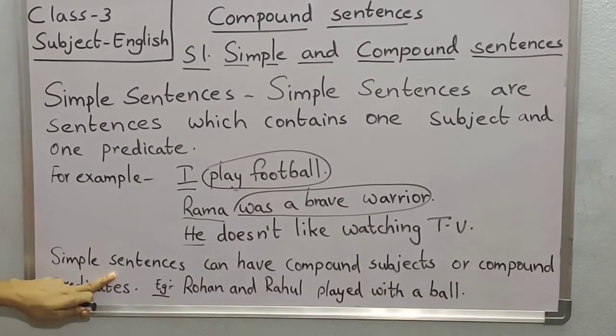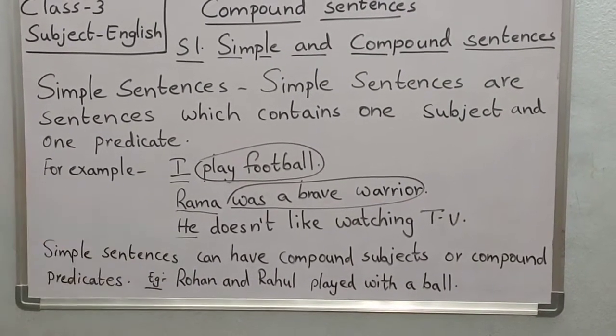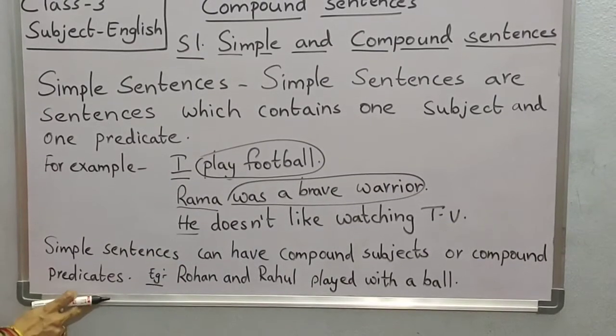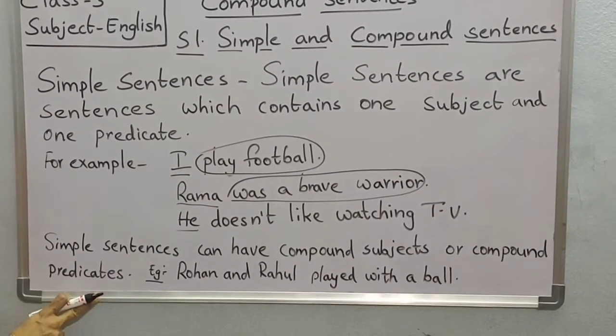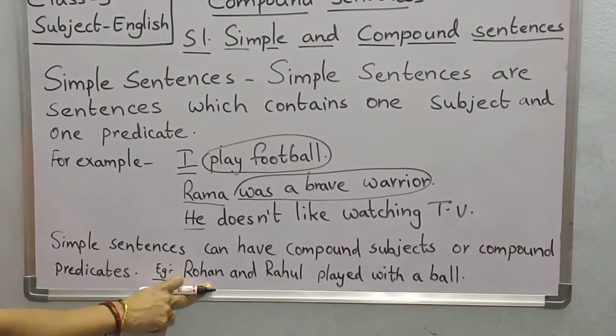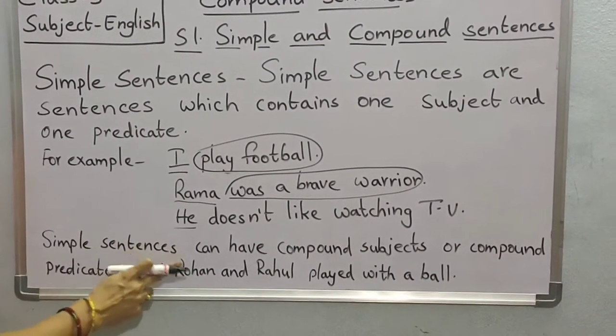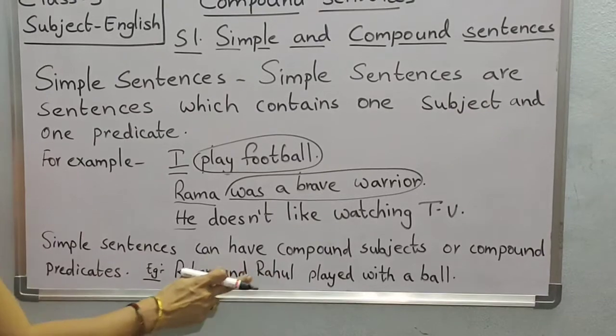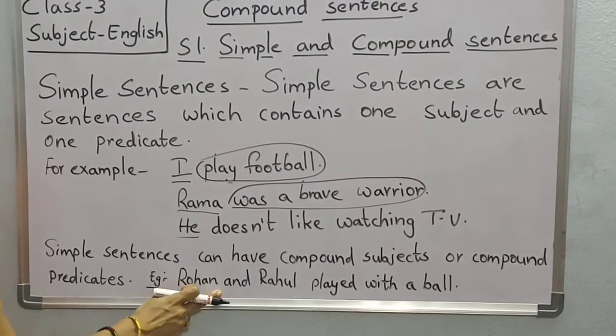And you know children, simple sentences also can have compound subjects or compound predicates. Yes, we have learned that. Rohan and Rahul played with a ball. This is also a simple sentence. But what does it contain? It contains compound subjects. So this is also a simple sentence.